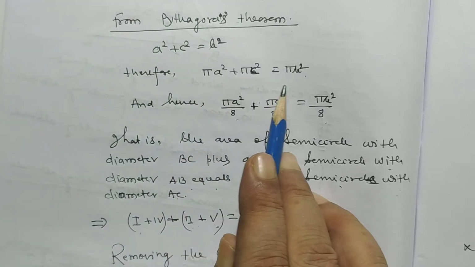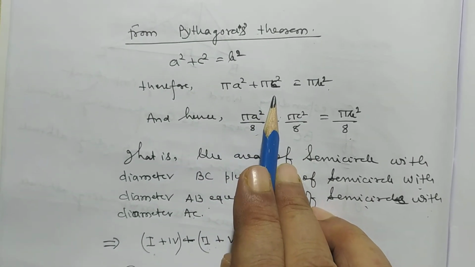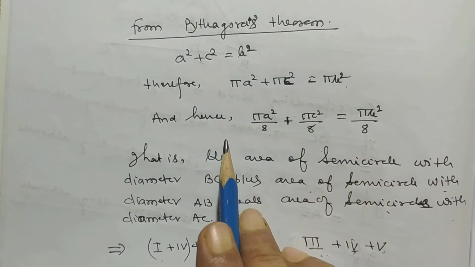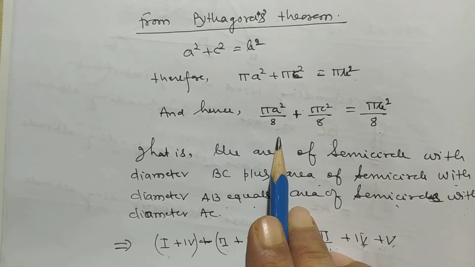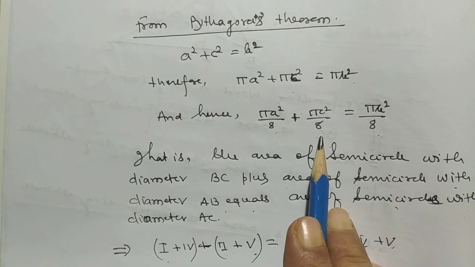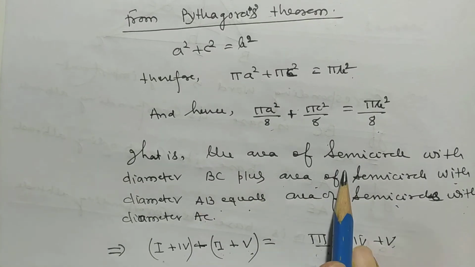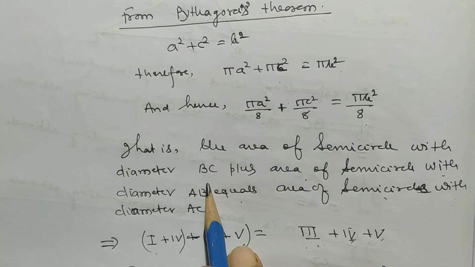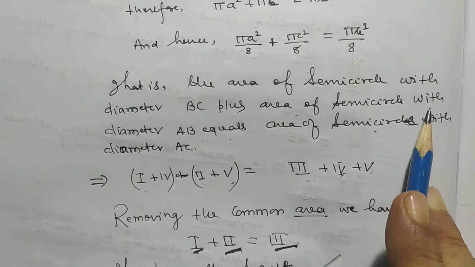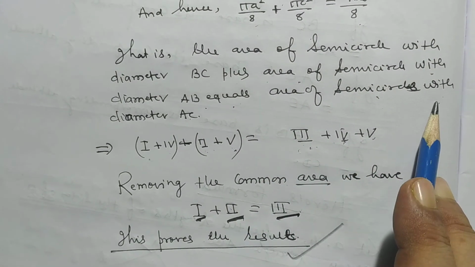Therefore, multiplying both sides by pi, we have pi a square plus pi c square is equal to pi b square. And hence, pi a square by 8 plus pi c square by 8 is equal to pi b square by 8. That is, the area of semicircle with diameter BC plus area of semicircle with diameter AB